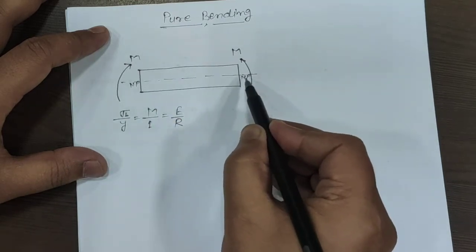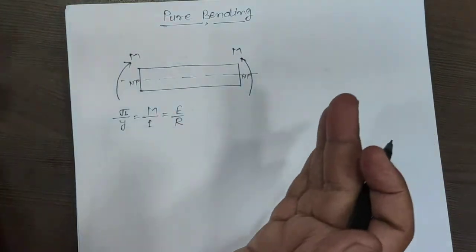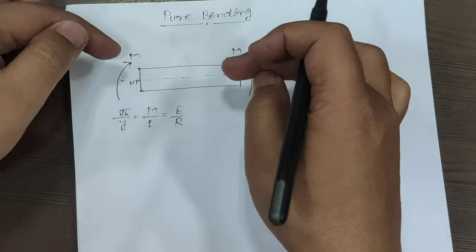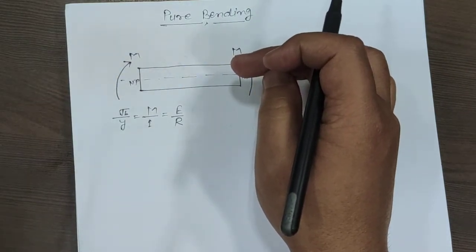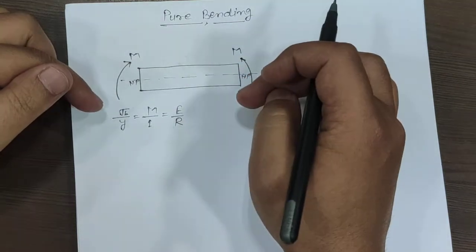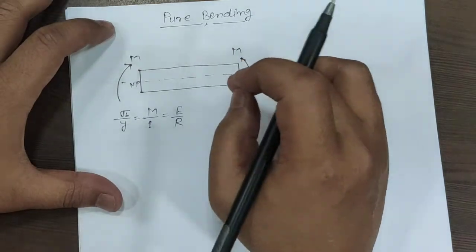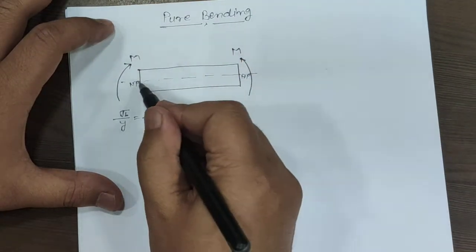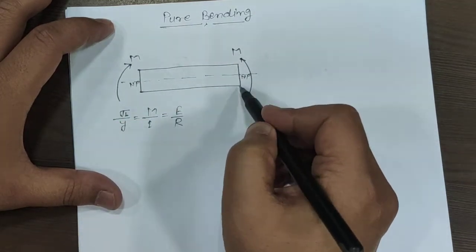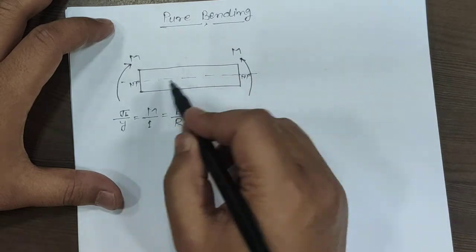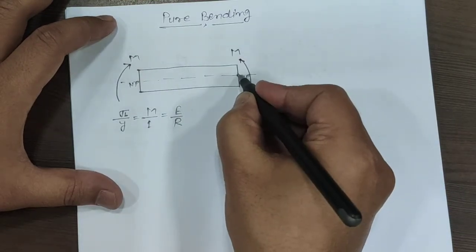Neutral planes are those planes on which we do not have any effect of bending, because due to this action the member above this plane will have compression, and the member below this plane will have expansion. So at a certain location we will have zero expansion and contraction. Such planes are known as neutral planes, and the intersection line of the neutral plane and the cross sectional area will give the neutral axis.